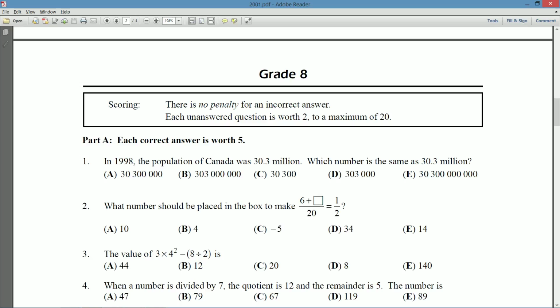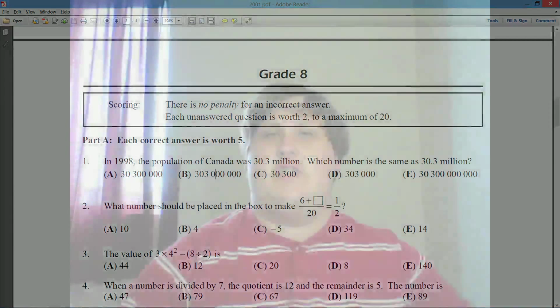In 1998, the population of Canada was 30.3 million. Which number is the same as 30.3 million? And we're given a whole bunch of options here. This question is really just testing, do we understand how the decimal system that we use works? Can we convert numbers from their written out numerical form to the more colloquial 30.3 million, as opposed to 30,300,000, which turns out to be the right answer.